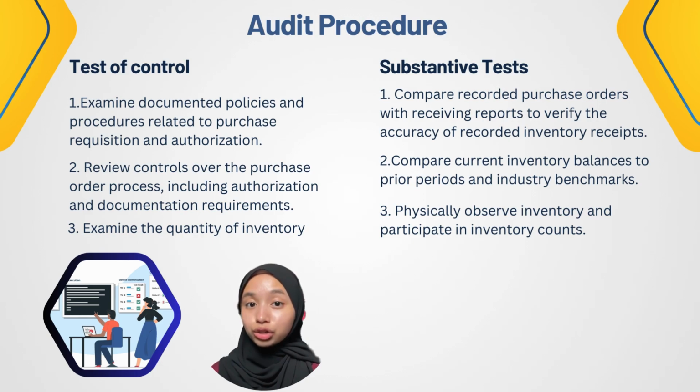First, we need to examine documented policies and procedures related to purchase requisition and authorization. Secondly, we need to review controls over the purchase order process, including authorization and documentation requirements. Thirdly, we need to examine the quantity of inventory.